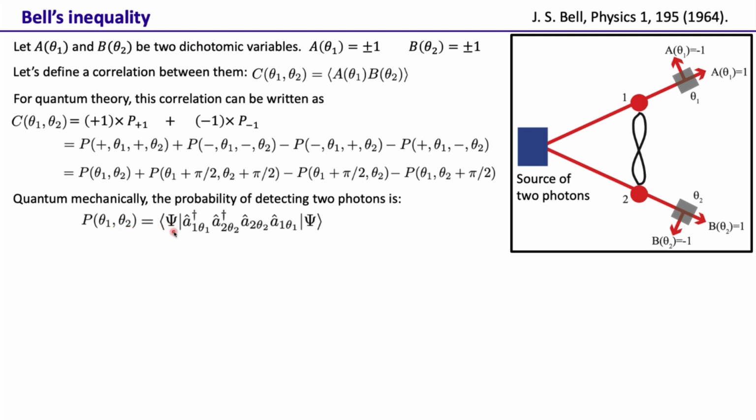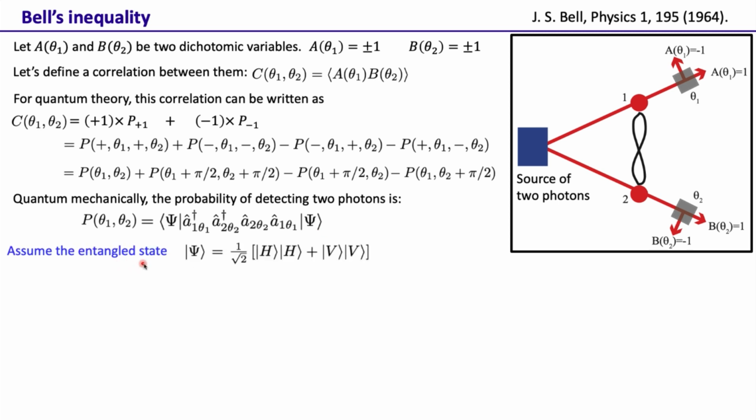This is defined as this quantity where psi is the two-photon wave function, and A1 and A2 are the annihilation operators. So A1(θ1) is the annihilation operator corresponding to annihilating a photon at θ1. Similarly, A2(θ2) is an annihilation operator that annihilates a photon at polarization angle θ2. Okay, so now what is psi?